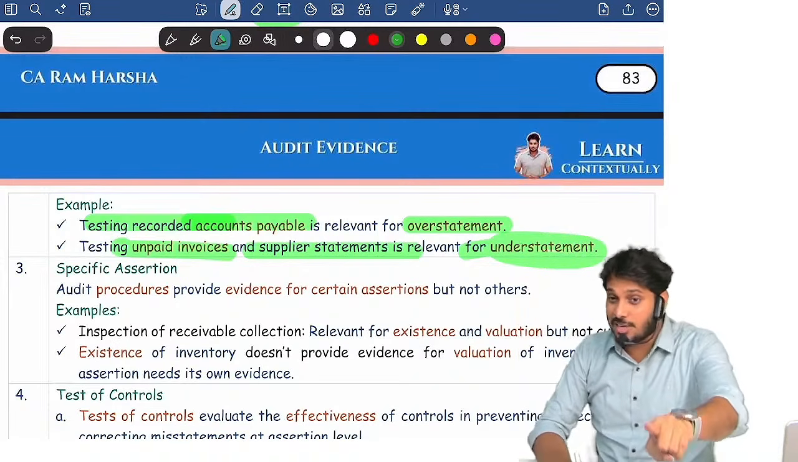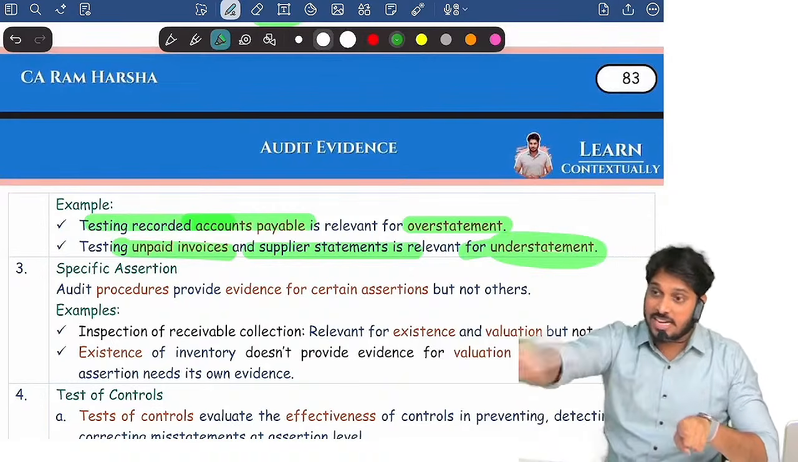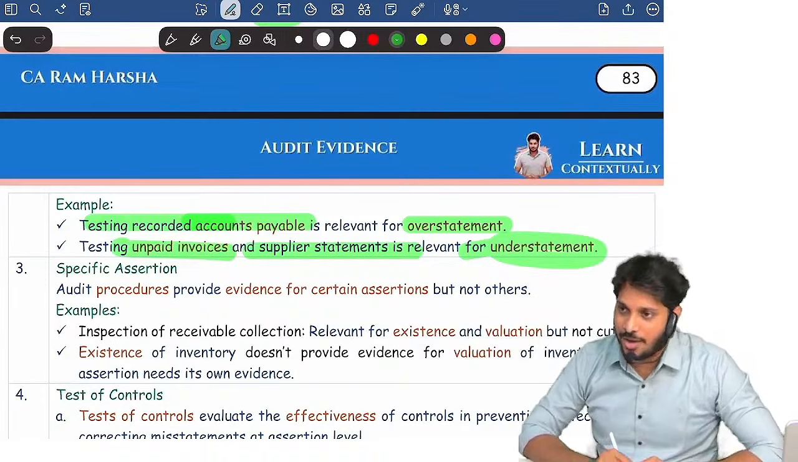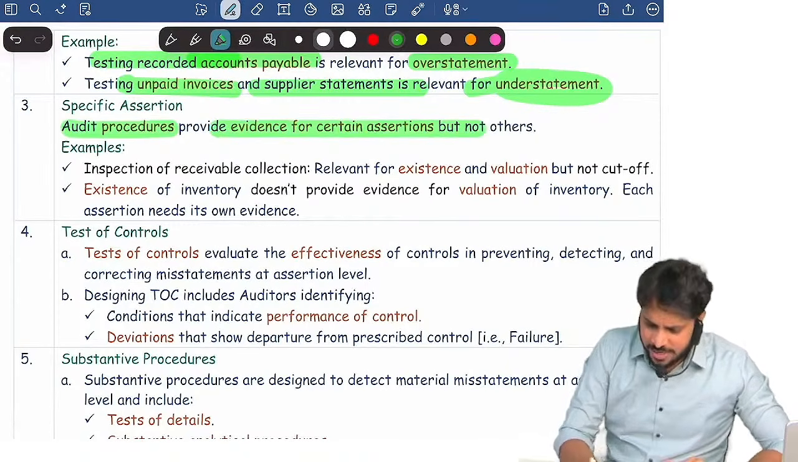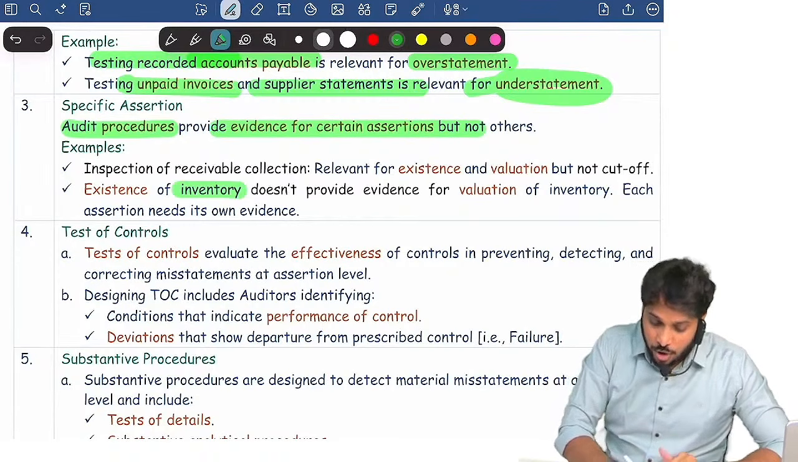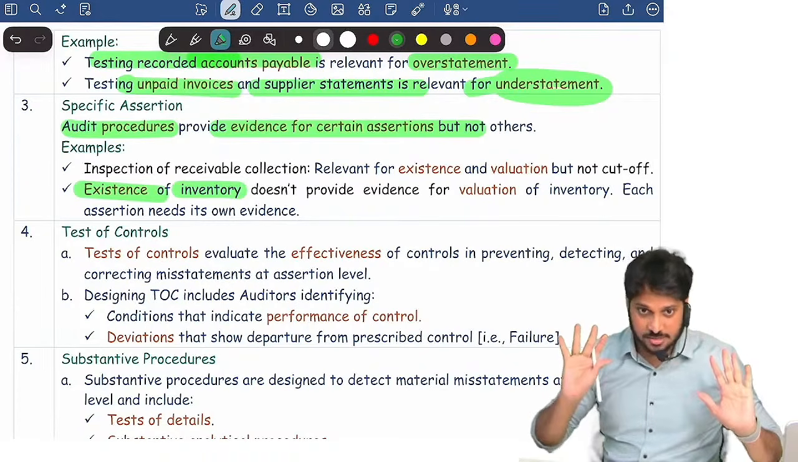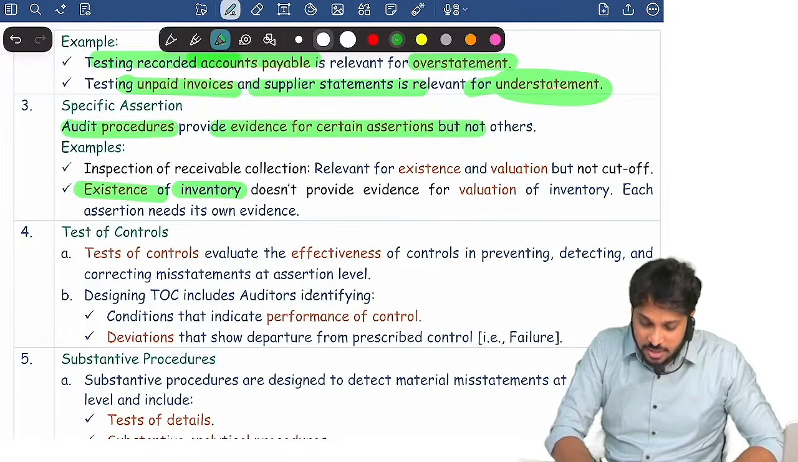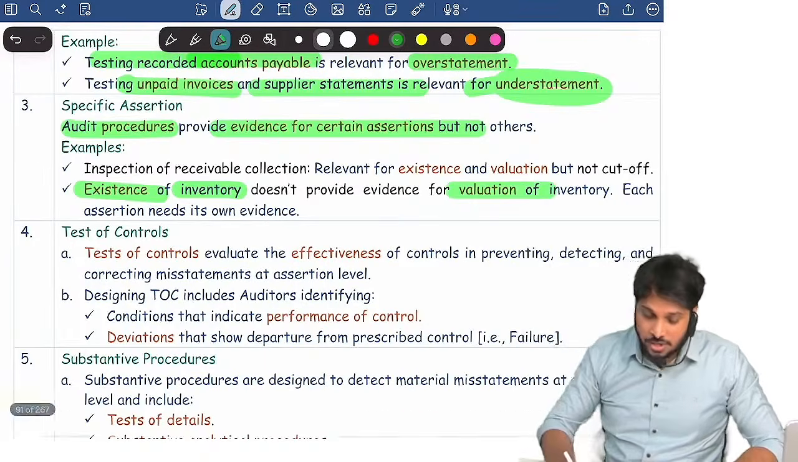So what assertion are you testing? Are you testing occurrence or are you testing completeness? Depending upon that, the relevant evidence will change. Are you clear? Now, audit procedures provide evidence only for certain assertions, but not for everything. For example, when you physically verify the existence of inventory, it will give you evidence about existence, but it will not give you evidence for valuation. It will not give evidence for ownership. Yes or no? That's it.